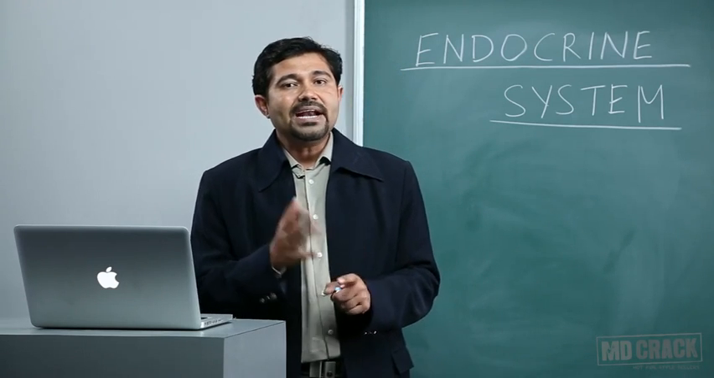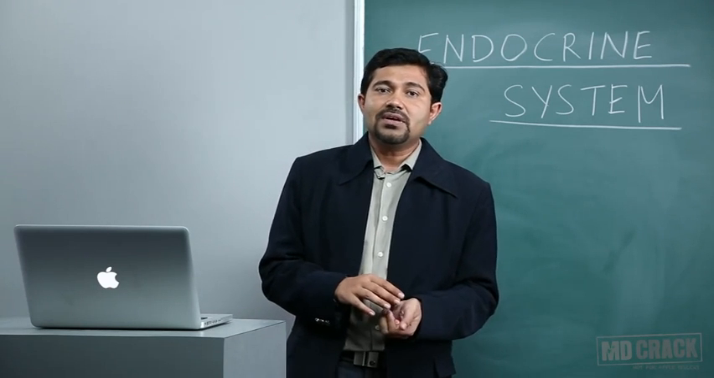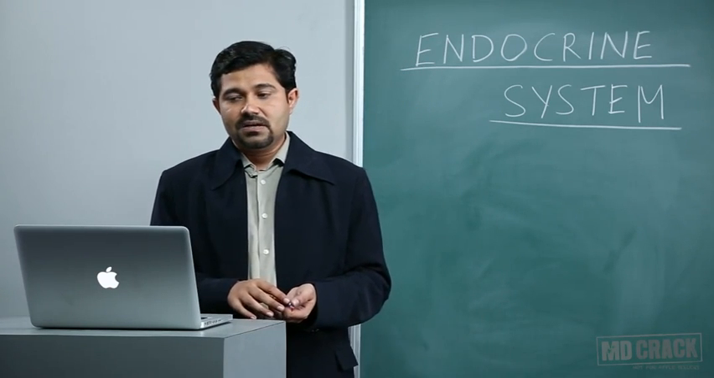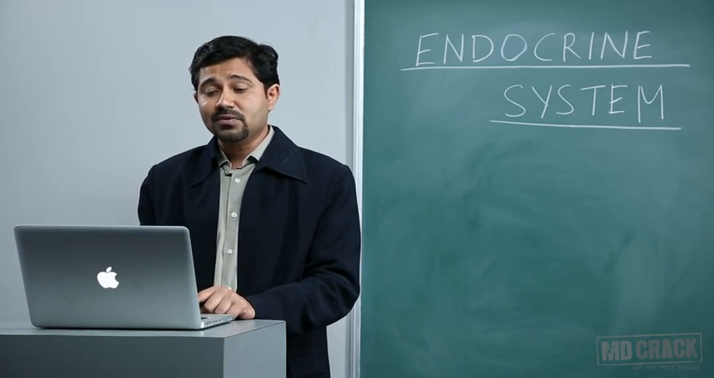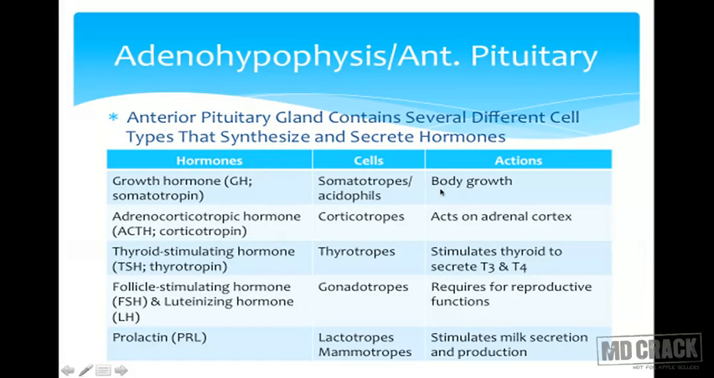When it comes to the anterior pituitary, which is also called the adenohypophysis, what are the hormones secreted by it? It has different types of cells, and they secrete different hormones. What are the different types of cells? Somatotropes or acidophils, depending upon their staining characteristics. What will they synthesize? They will synthesize growth hormone, right?